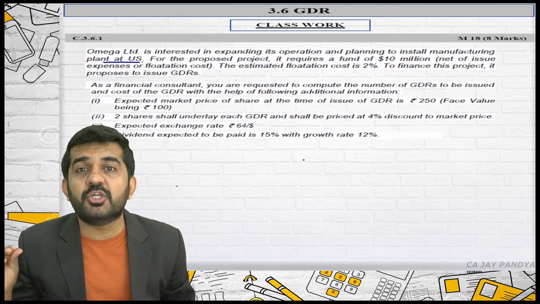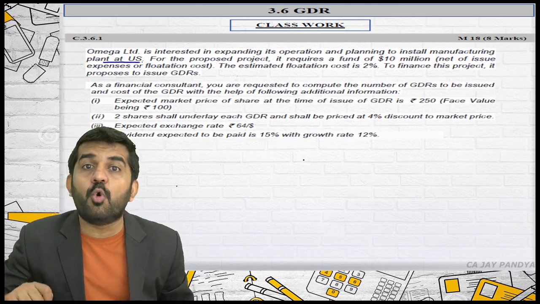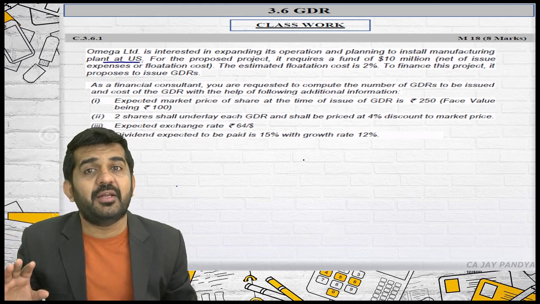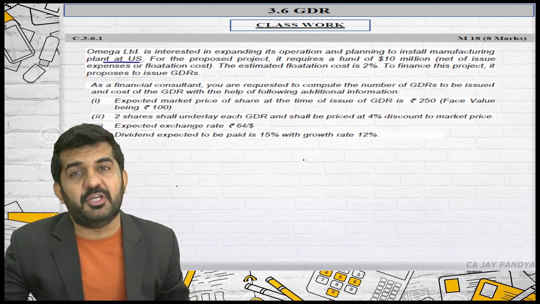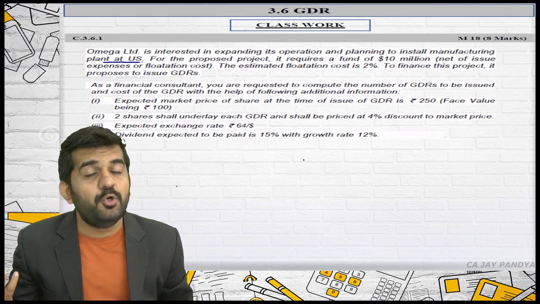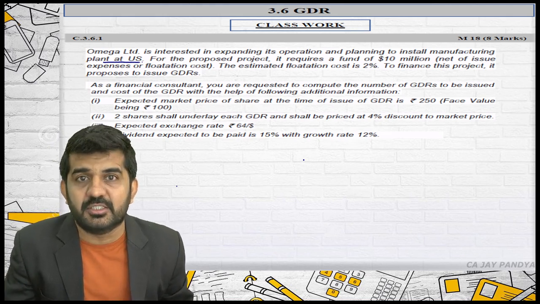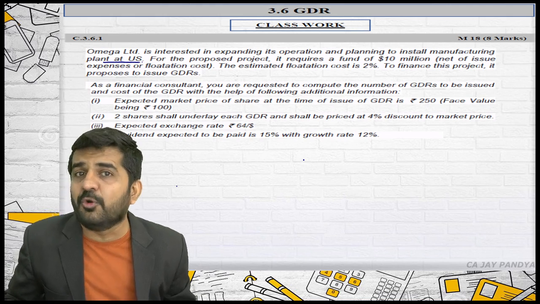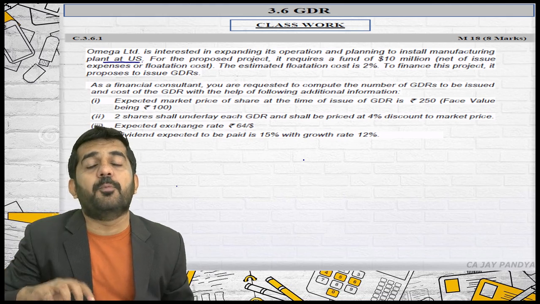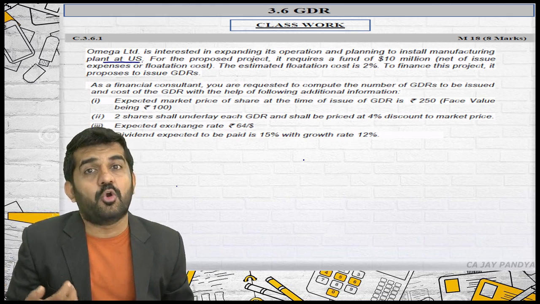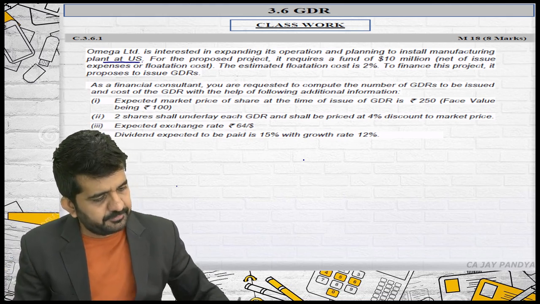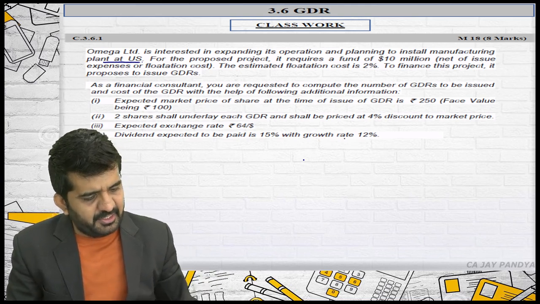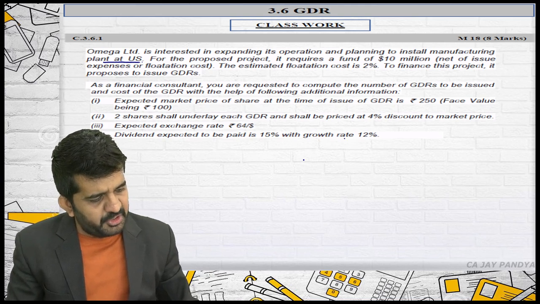Sometimes Reliance does not want rupees. It wants a fund in US dollar. Because they are installing a manufacturing plant in USA, they don't need rupees, they need dollars. But they are a company situated in India, they can borrow in rupees. So what they'll do, they'll issue depository receipts and borrow dollars from the international market.